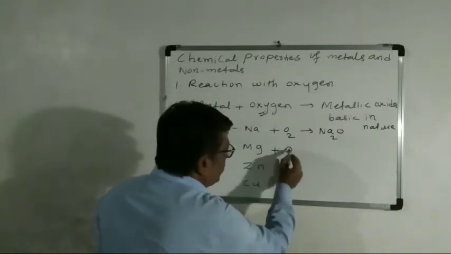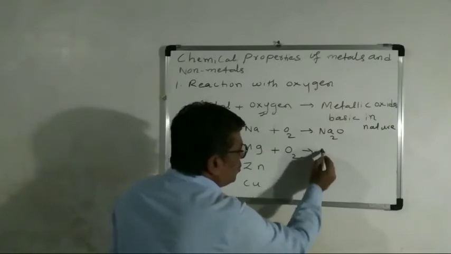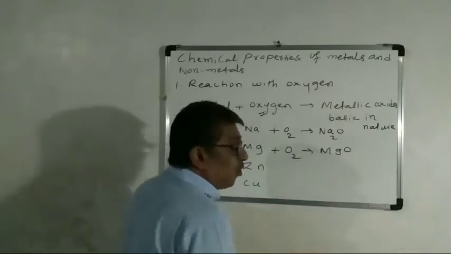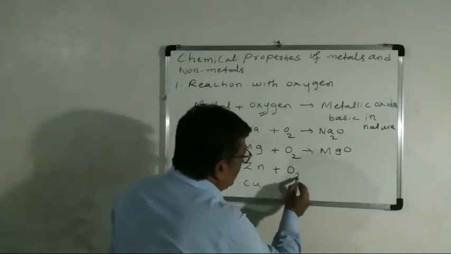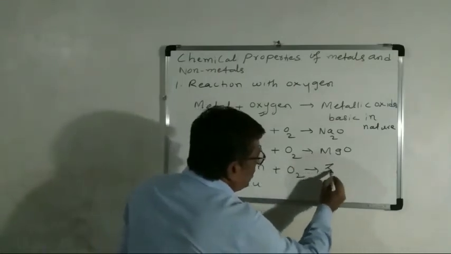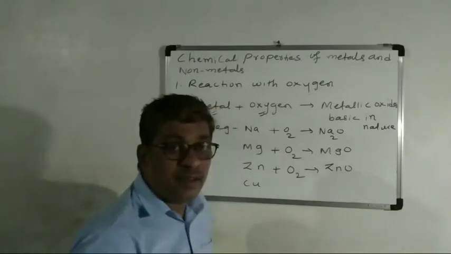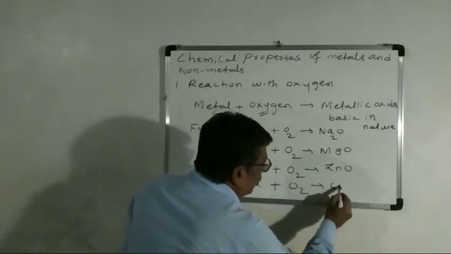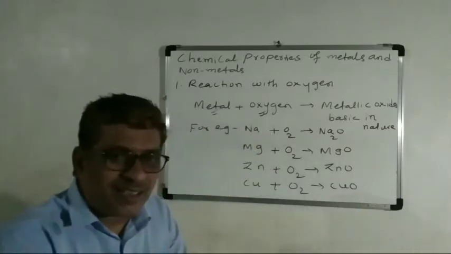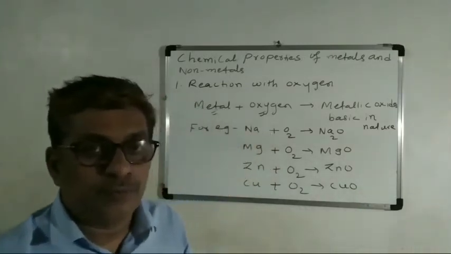Magnesium reacts with oxygen to produce magnesium oxide. Zinc reacts with oxygen to produce zinc oxide. Copper reacts with oxygen to produce copper oxide. Some examples I have given to you.